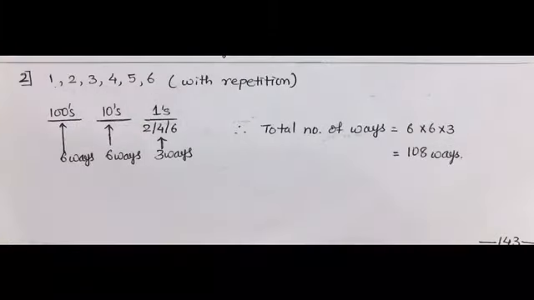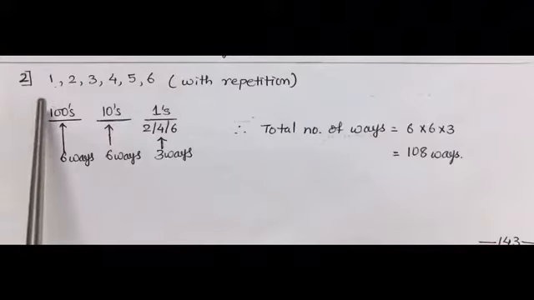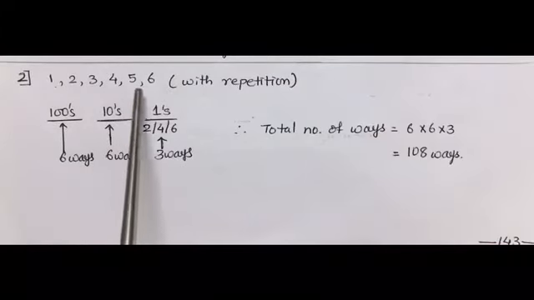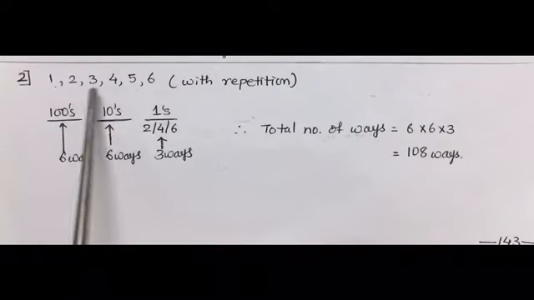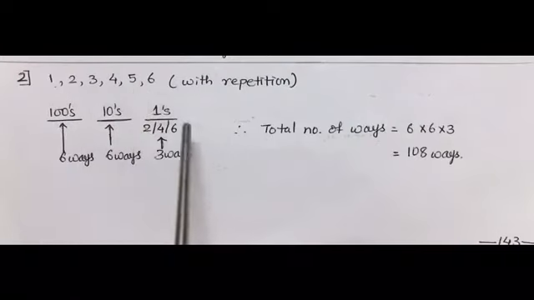Question number 2 is, how many 3-digit even numbers can be formed from the digits 1, 2, 3, 4, 5, 6 if the digits can be repeated? Here it is clearly given that digits can be repeated. 6 digits are given in total.